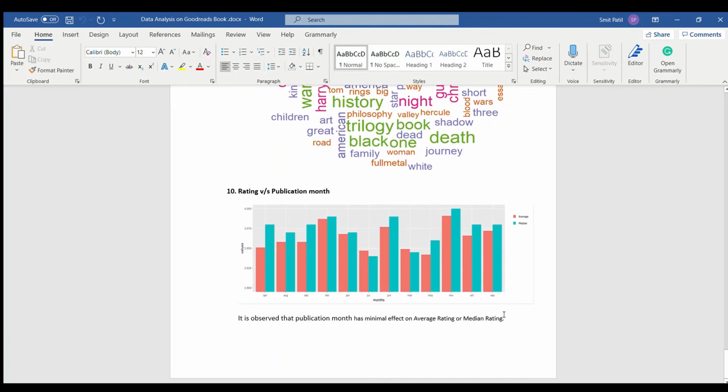Next up, we have the rating versus publication month graph. It shows that publication month has no effect on the minimum and average ratings.